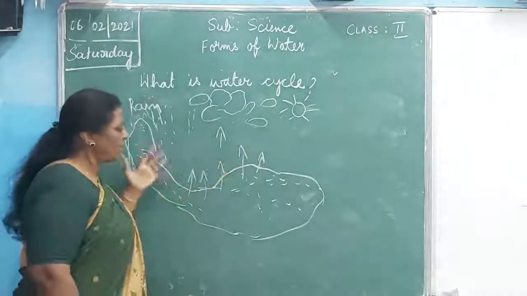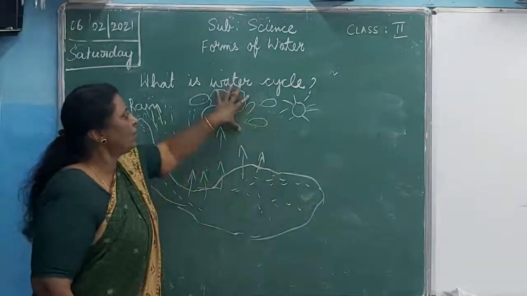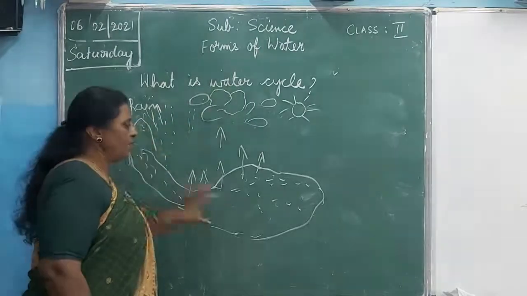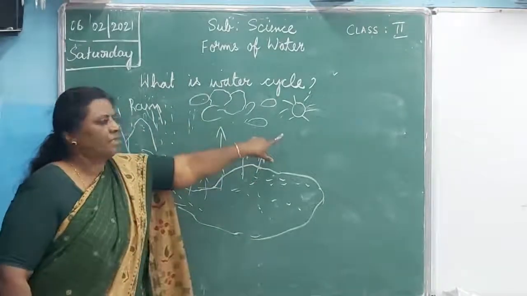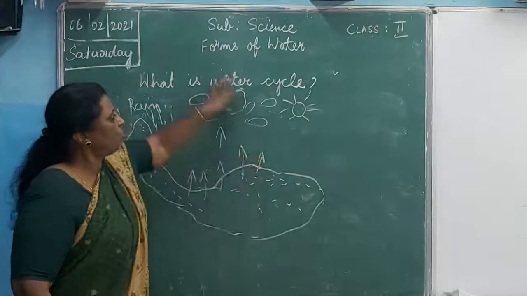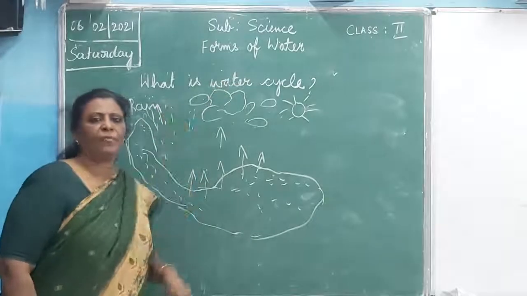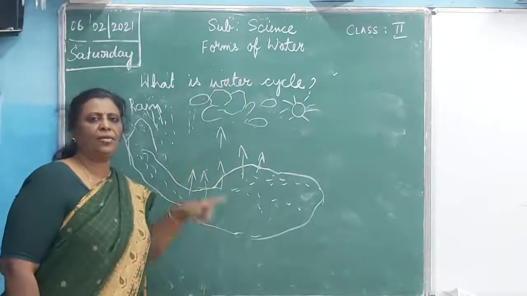Rain, collection of water, evaporation, cooling down, and then again rain, collection of water, and because of the sun, evaporation goes up and gets collected in the clouds. So this is the cycle, going again and again, round and round.